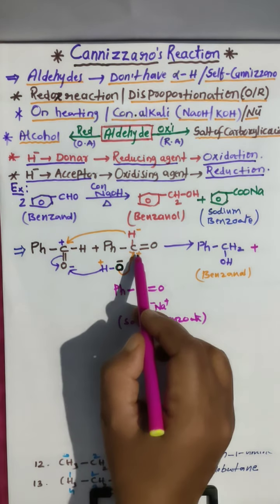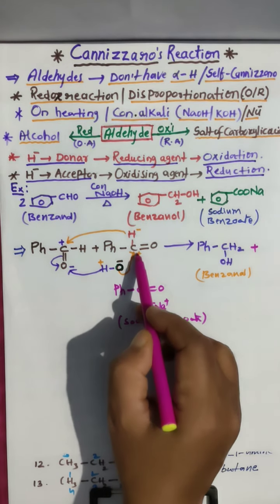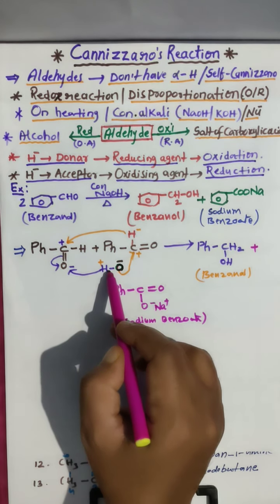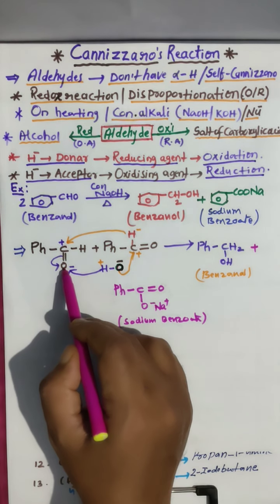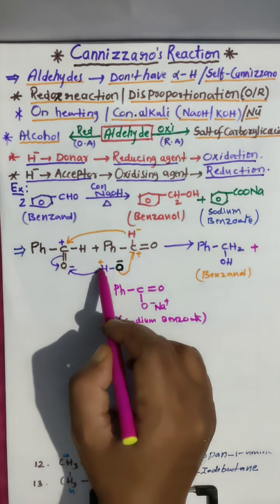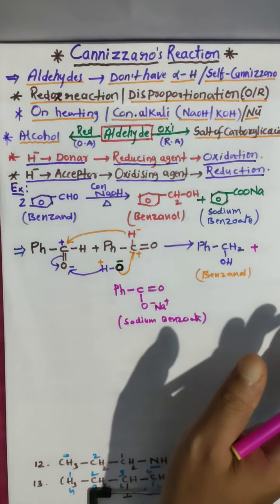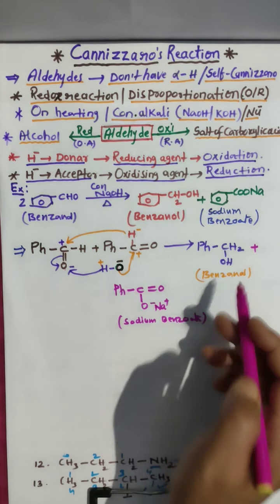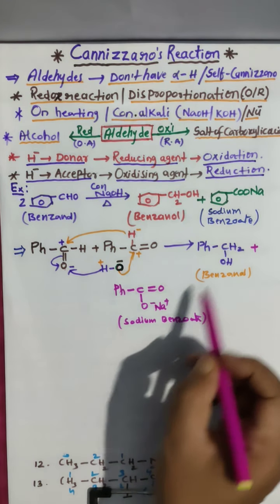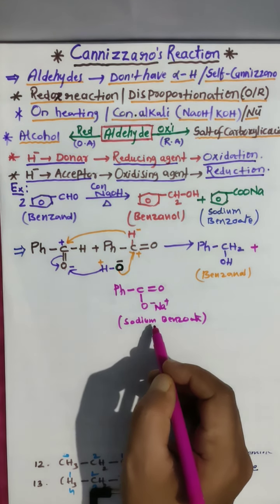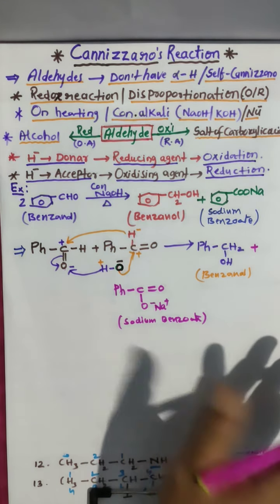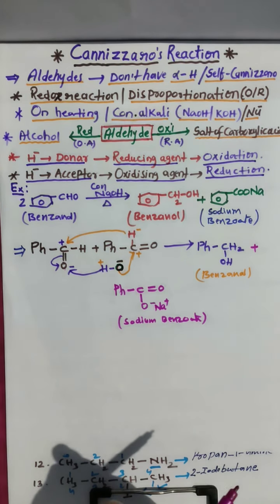One hydride shifted to another benzaldehyde. Immediately valency free. This O will bond here, and then this H plus will attack here. Means this will give electron to this H plus. Simple. We got benzenol and sodium benzoate. One is primary alcohol and one is salt of carboxylic acid. How much easy? Very easy.